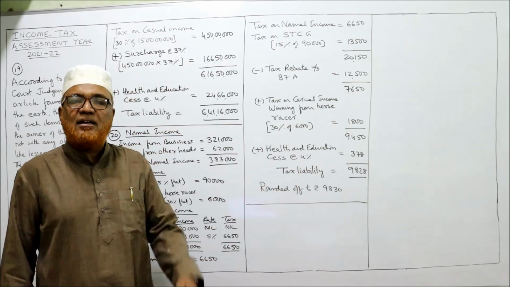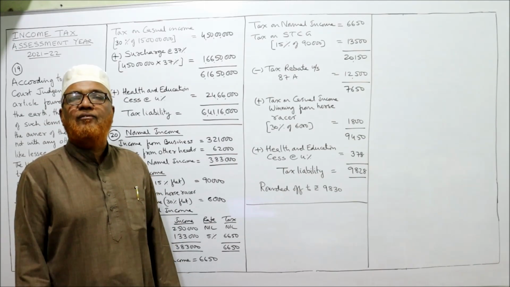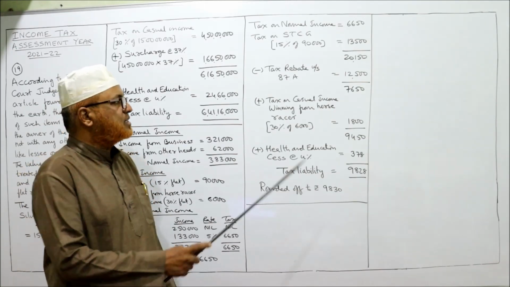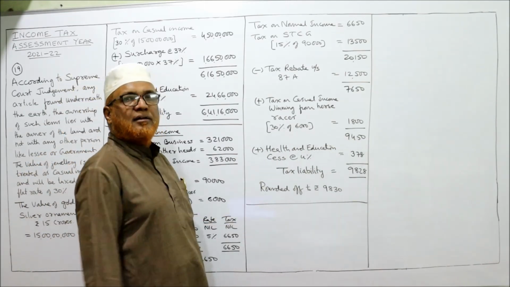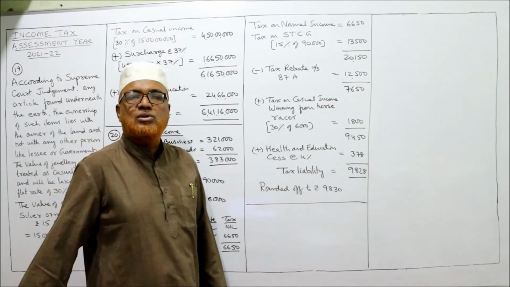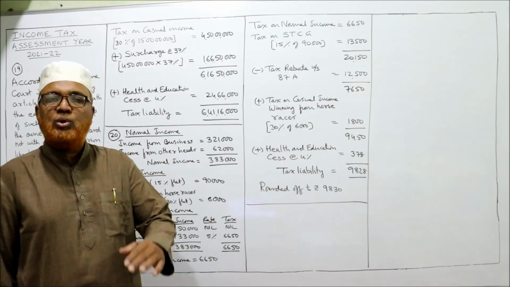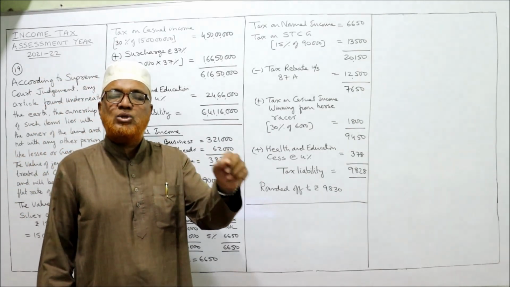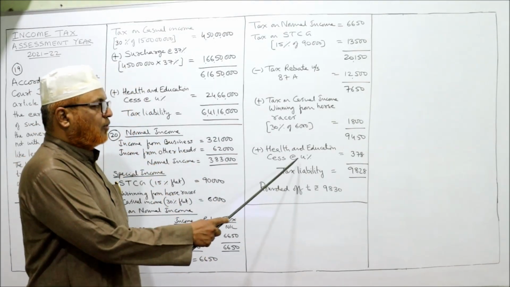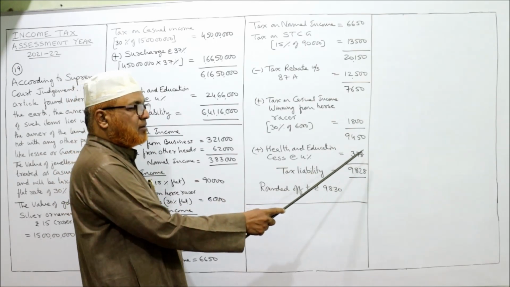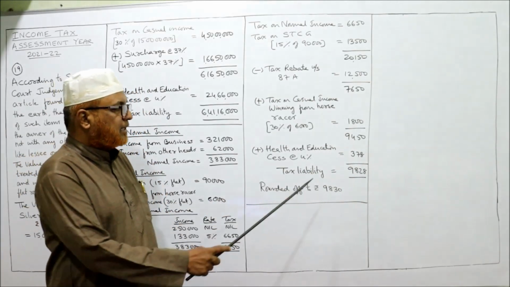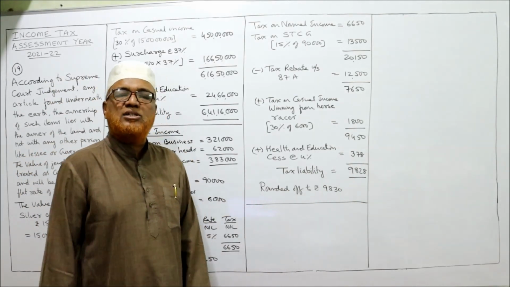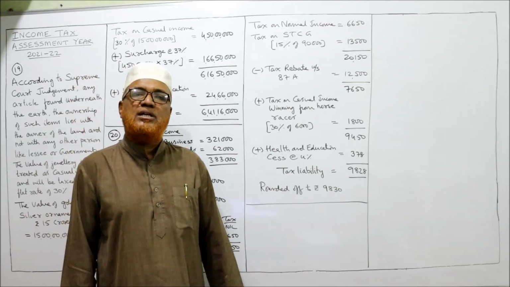To this we add tax on casual income, winning from horse races, 30% of 6,000, 1,800. Add up, you get 9,450 is the tax. To this we add, as usual, mandatory health and education cess 4%. So 4% of 9,450, 378. Add up, the tax liability comes to 9,828.